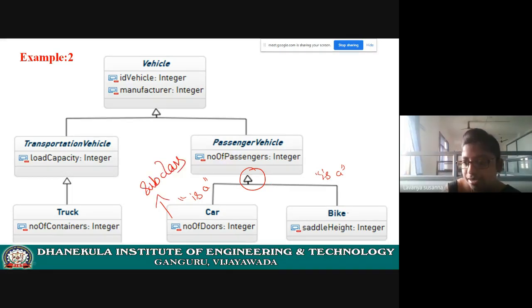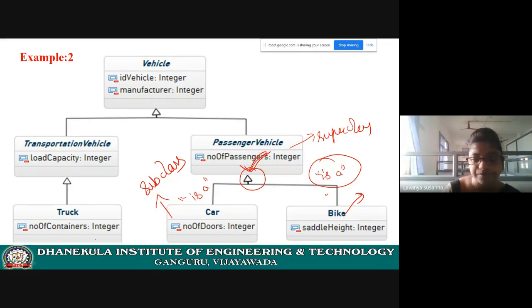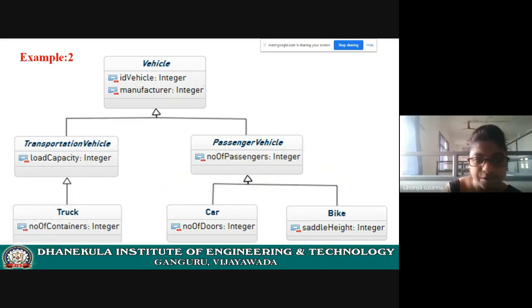Next, see the bike. Bike is a relationship. Bike is a passenger vehicle. Here, passenger vehicle is a superclass and bike is a subclass. How are you saying it is a superclass and subclass? See here, this symbol is important. Triangle. It is pointing to passenger vehicle. That means it is a superclass. Bike is a subclass. See, in examination also you need to explain with all these examples.